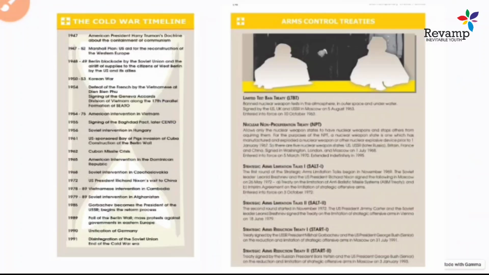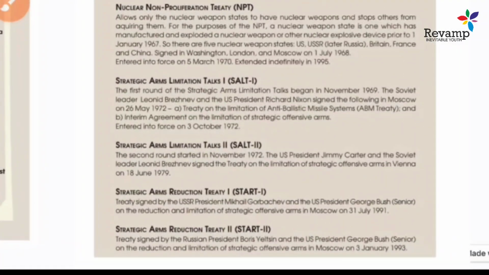Now let's come to the next slide. What is an Arms Control Treaty? After the nuclear weapon, a lot of new arms treaties were started. This was one of the cutting points of one book. Like the Limited Test Ban Treaty, the NPT, the Strategic Arms Limitation Treaty. These treaties were started and signed between countries to limit arms, and we call them arms control treaties. So these are some of the very famous treaties that happened during this time period.